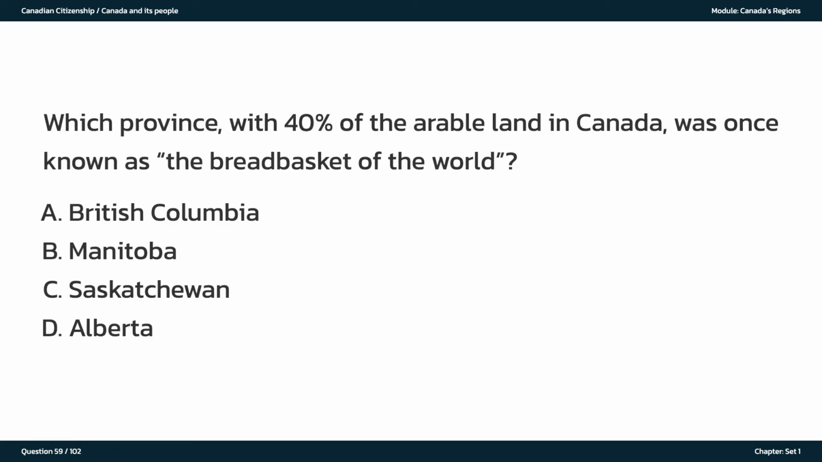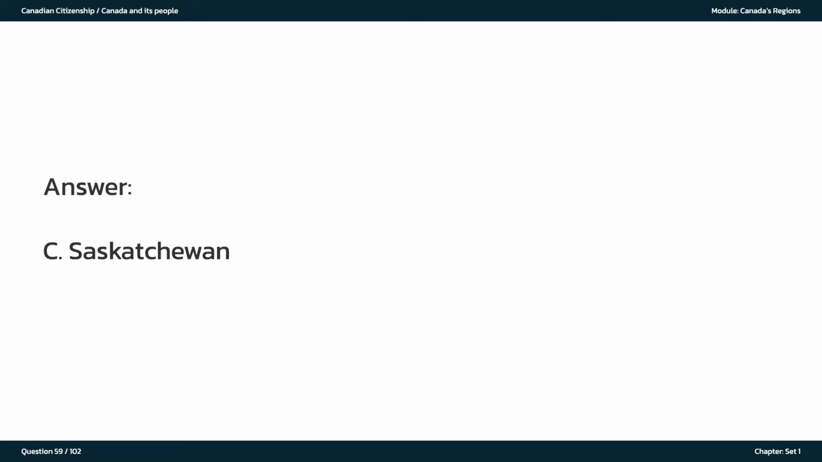Which province, with 40% of the arable land in Canada, was once known as the breadbasket of the world? A. British Columbia. B. Manitoba. C. Saskatchewan. D. Alberta. The answer is C. Saskatchewan.